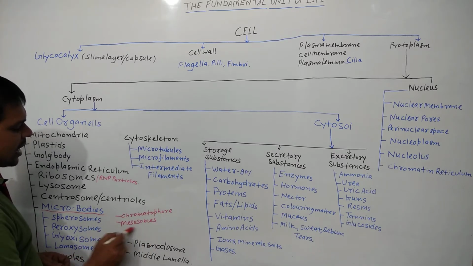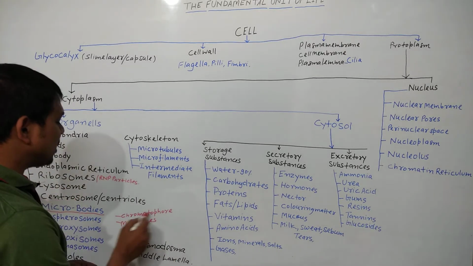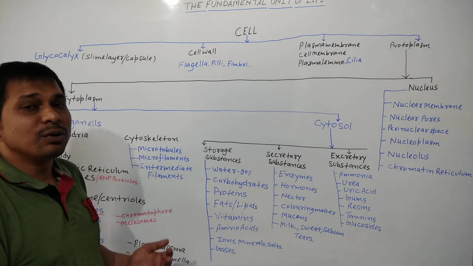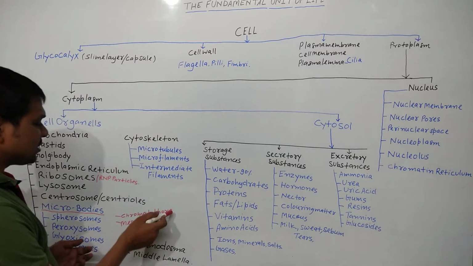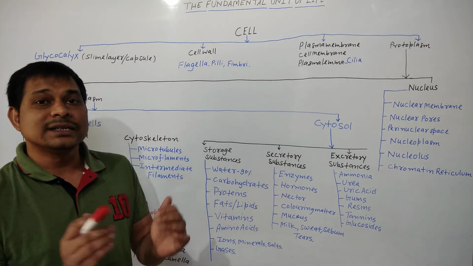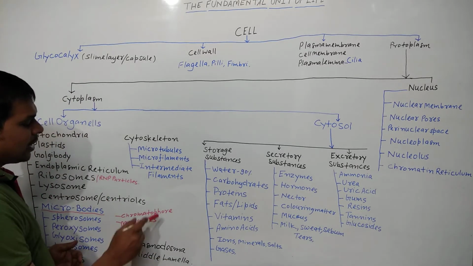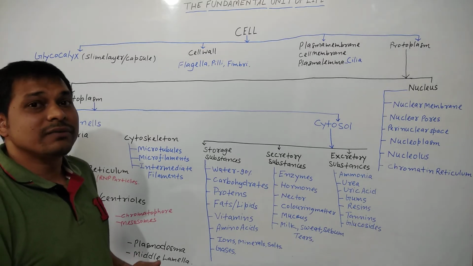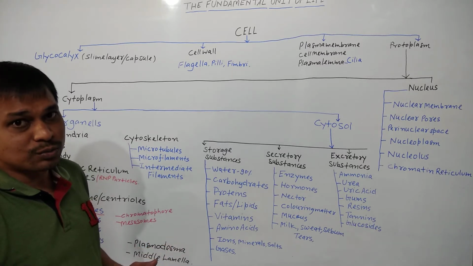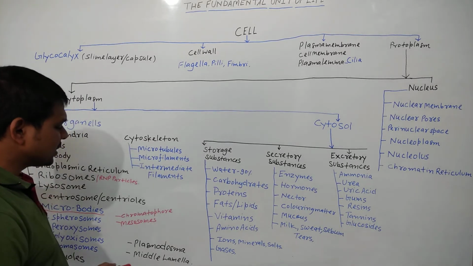Next, chromatophores and mesosomes. These two cell organelles are present in prokaryotic cells. Chromatophores contain photosynthetic pigments. Clear? Like bacteriochlorophyll and bacterioviridin in bacterial cells. Mesosomes are formed by the folding of the cell membrane of the prokaryotic cell, and they are 2 to 4 in each cell. They help in the process of respiration and also in DNA replication and distribution of chromosomes. Clear? So chromatophores and mesosomes are present in prokaryotic cells.